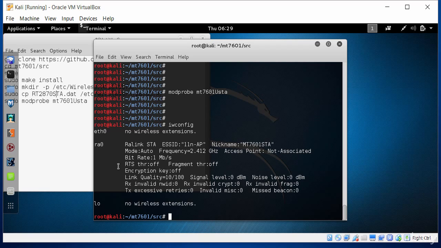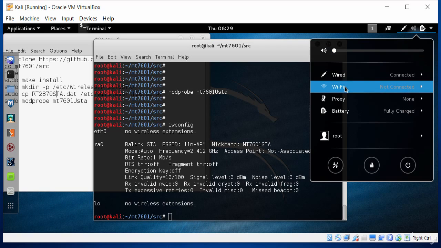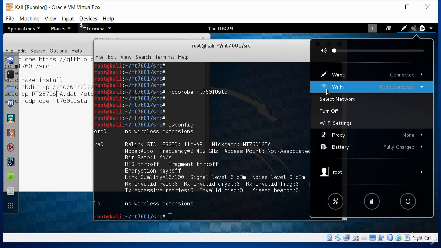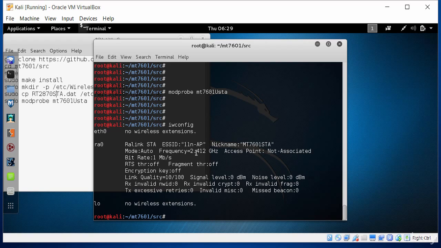So let's just confirm that we have wireless connectivity. I go here and notice now it has Wi-Fi. So I will be able to do Wi-Fi hacking, Wi-Fi penetration testing, and things like that shortly. So we've confirmed that we had a wired connection, but now we're able to put in a Wi-Fi connection as well. I also want to look at ifconfig, and make sure that we see our devices all listed: the wired connection, the wireless connection, as well as the loopback device.